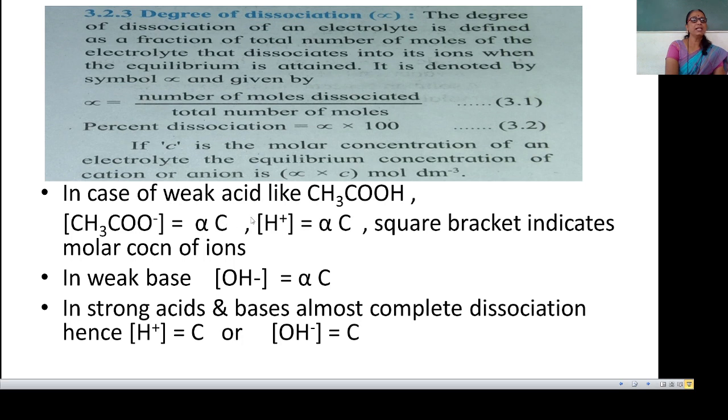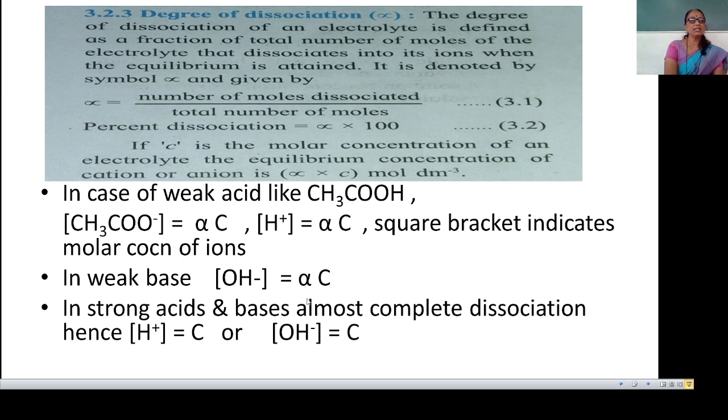This is the anion, as well as the cation is H plus. Molar concentration of cation, that is H plus, equal to alpha into C. This is only in case of a weak electrolyte. In case of a weak base, concentration of OH minus equal to alpha into C.